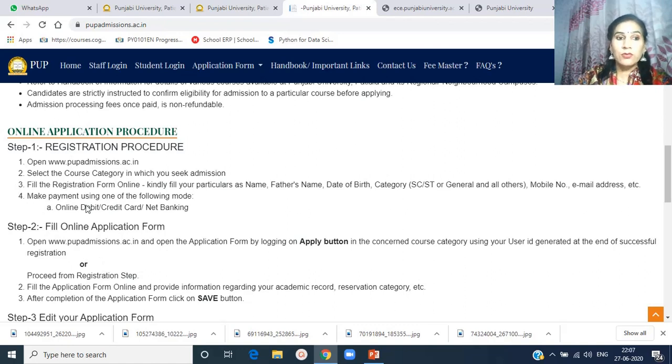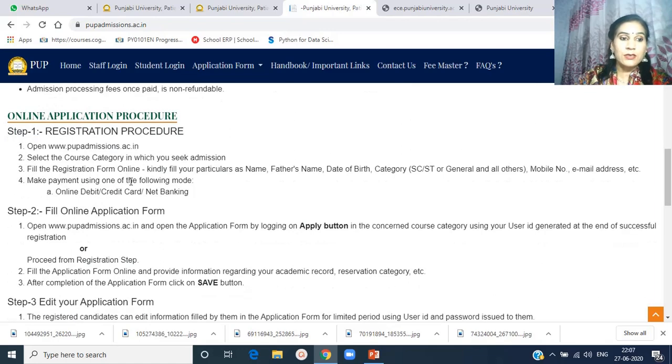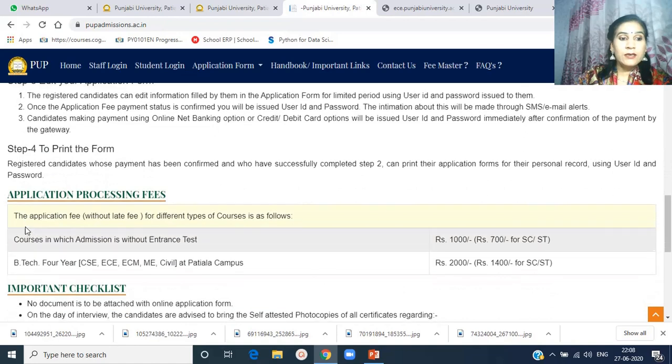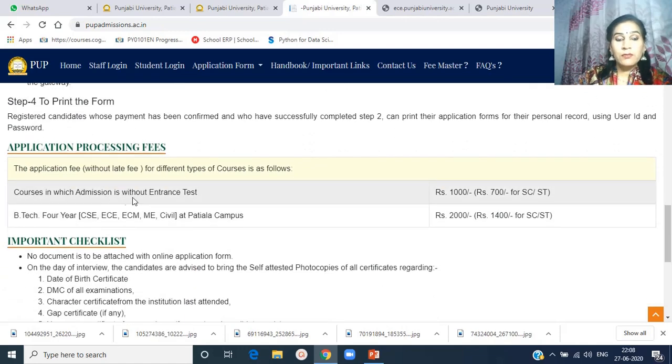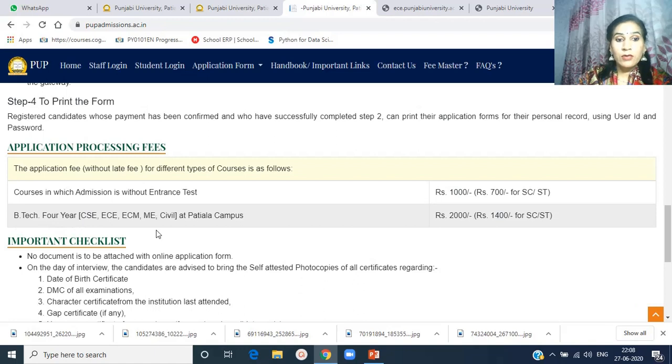As students are filling these forms these days, I am telling the steps in detail. And then this is the fee structure. Application processing fee: for courses in which the admission is without entrance test it is 1000, and for the SC and ST category it is 700. For general it is 1000. For BTech 4-year programs it is 2000 for general students, and 1400 for SC and ST students.